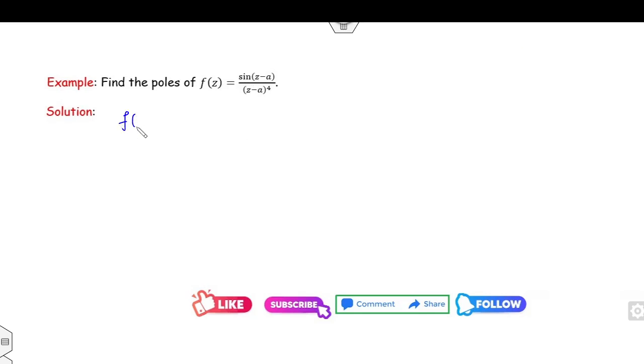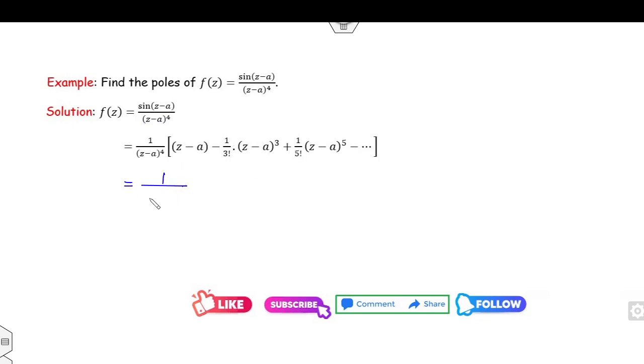Again, my function is sine(z minus a) divided by (z minus a) raised to power 4. Clearly, I can easily expand the series of sine(z minus a). It is (z minus a) minus 1 over 3 factorial (z minus a) cubed plus 1 over 5 factorial (z minus a) to the fifth, and so on.